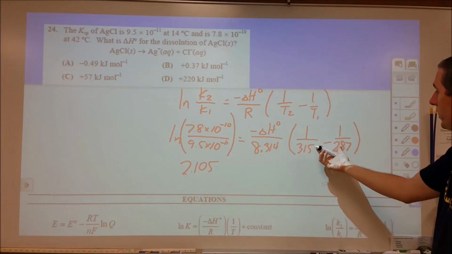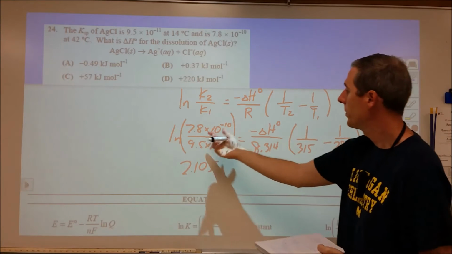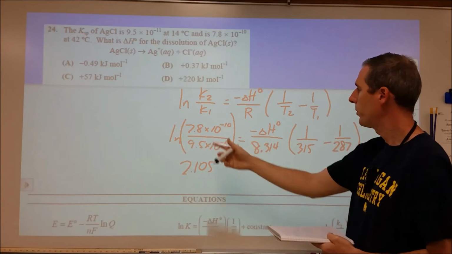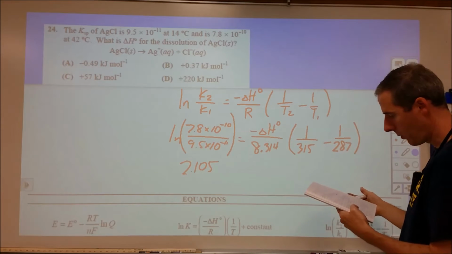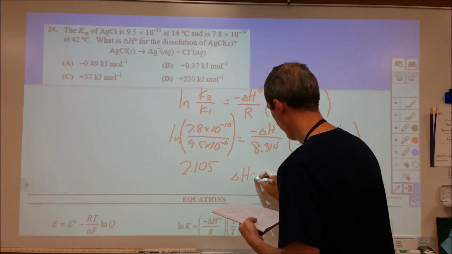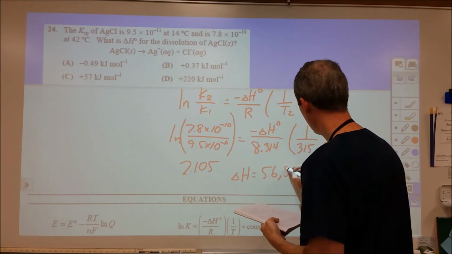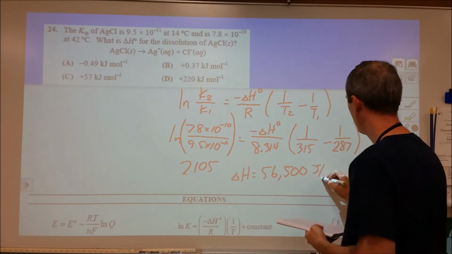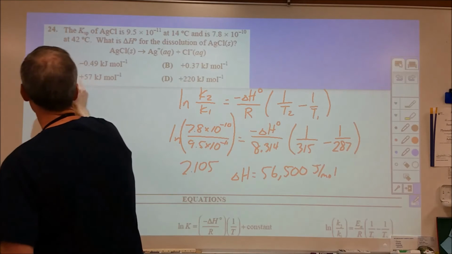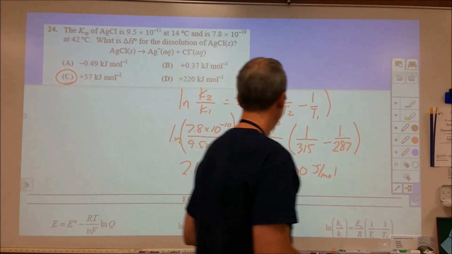From here we need to divide that to the other side, and then multiply 8.314 to the other side. So when we plug in everything, that comes out to be a delta H of 56,500 joules per mole. And here we have 57 kilojoules per mole, and so that would be our choice.